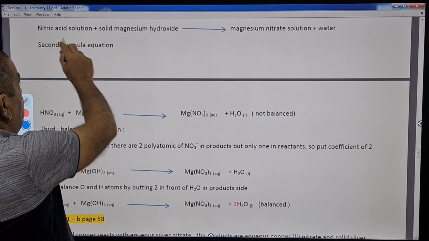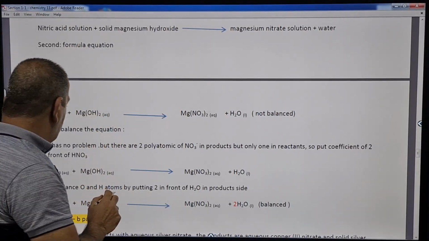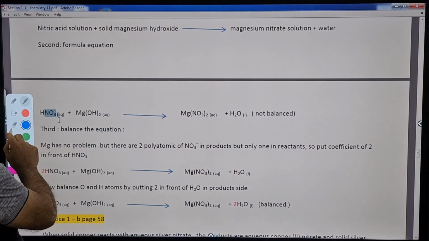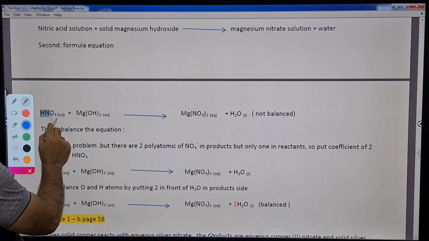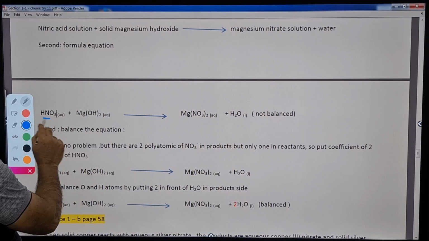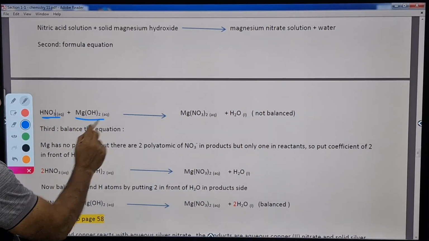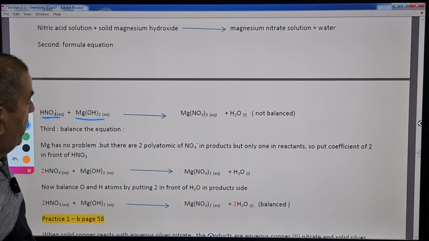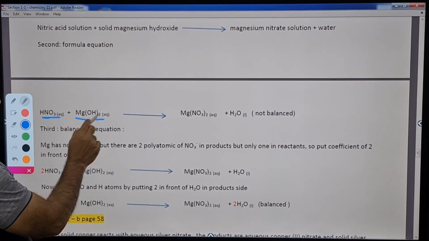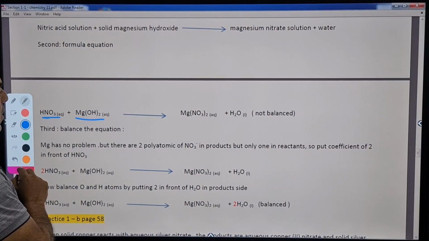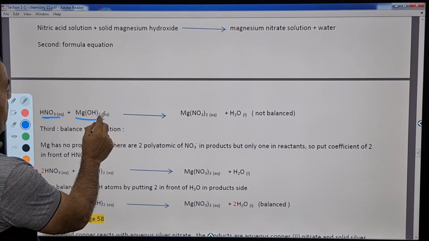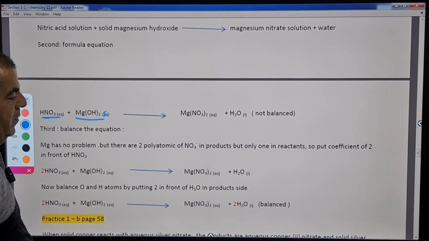So instead of nitric acid, we will write HNO3, which stands for nitric acid, and Mg(OH)2, that stands for magnesium hydroxide, and their physical states are aqueous. Sorry, I think the magnesium hydroxide is solid, so we must write S here. This is not aqueous, this is solid.